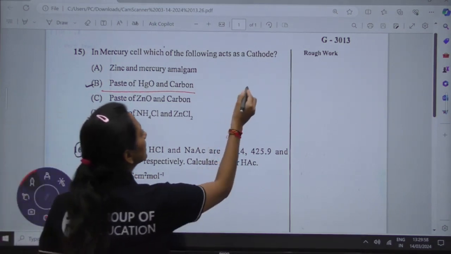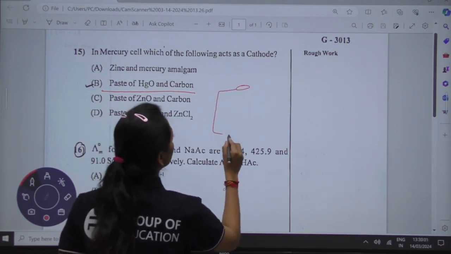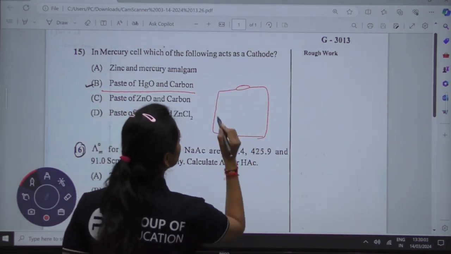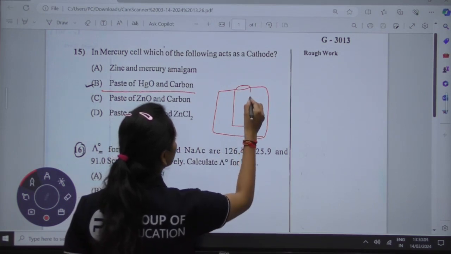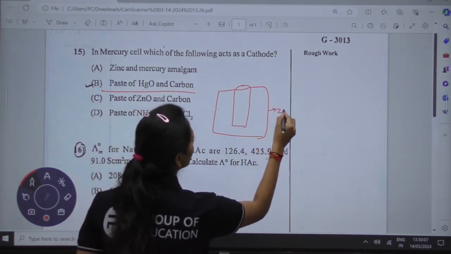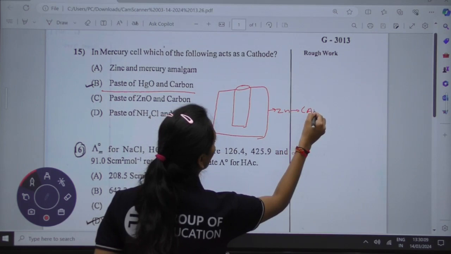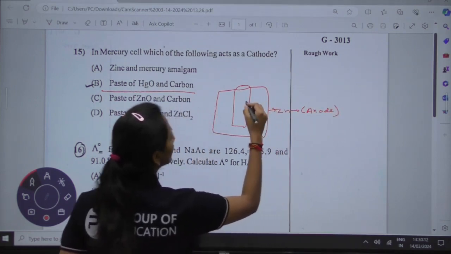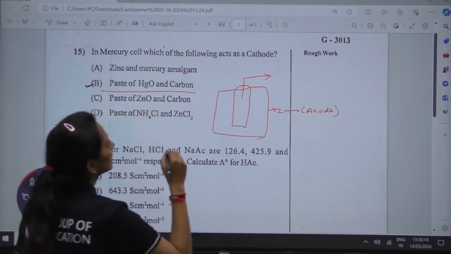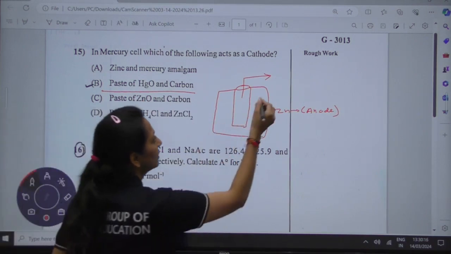The outer covering, zinc metal, acts as an anode, whereas this carbon rod acts as a cathode.